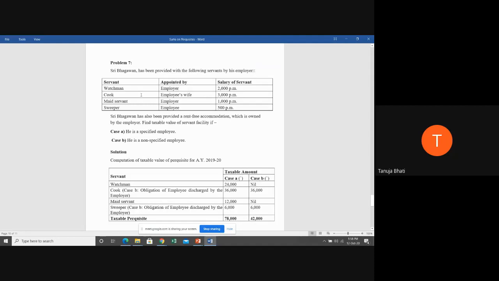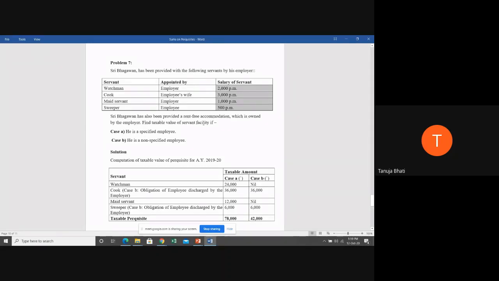So employer. Cook has been appointed by the employee's wife, not the employer's wife, the employee's wife. Maid servant is given by the employer. Sweeper is given by the employee. Salary of the servant is given per month. Shri Bhagwan has also been provided a rent-free accommodation which is owned by the employer.